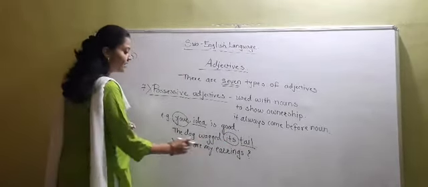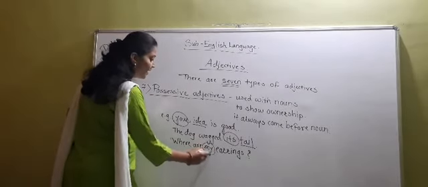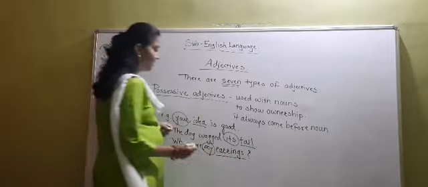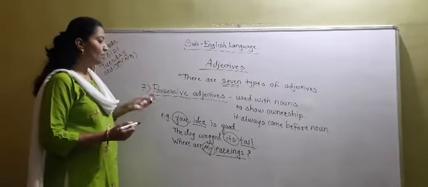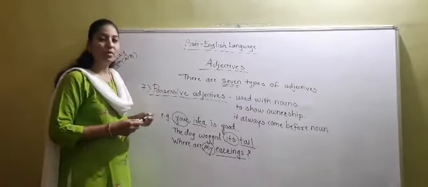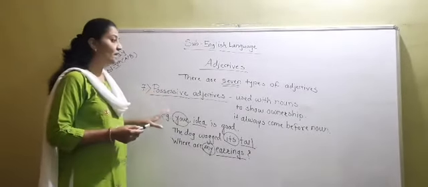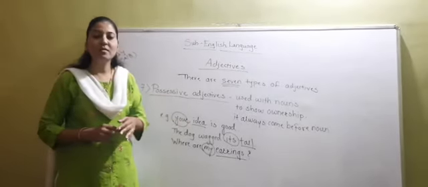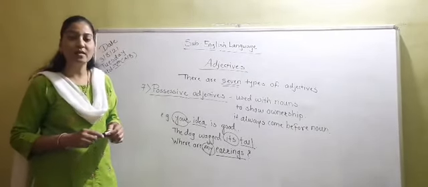Where are my earrings? The word my is a possessive adjective here and it describes the noun earrings. So this is all about possessive adjective. I hope that this is clear to you. You have understood all the 7 types of adjectives very well, and you can solve questions related to it also.